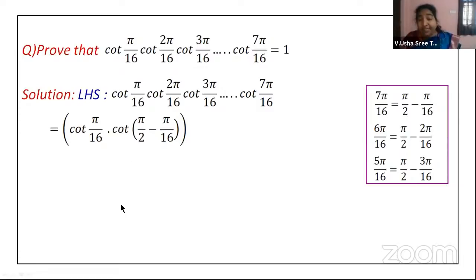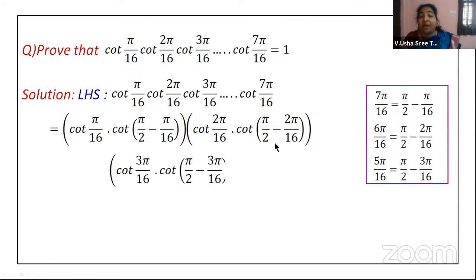In the identities list, we have seen tan theta into cot theta is 1. So this can be replaced by tan pi by 16. Now similarly, cot 2 pi by 16 and cot of pi by 2 minus 2 pi by 16 is nothing but tan 2 pi by 16. That is the reason why we are clubbing both the terms. Then cot of 3 pi by 16 and cot of pi by 2 minus 3 pi by 16; this value is nothing but 5 pi by 16.